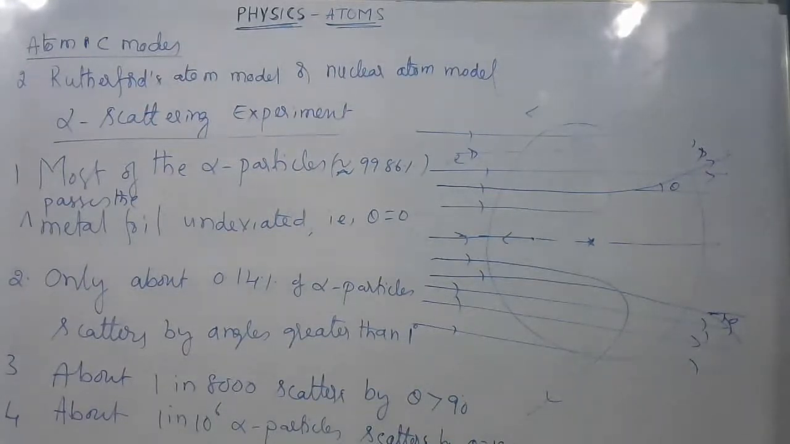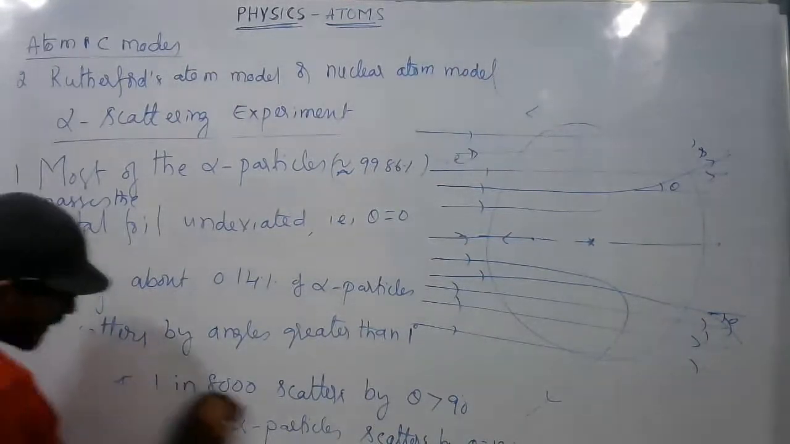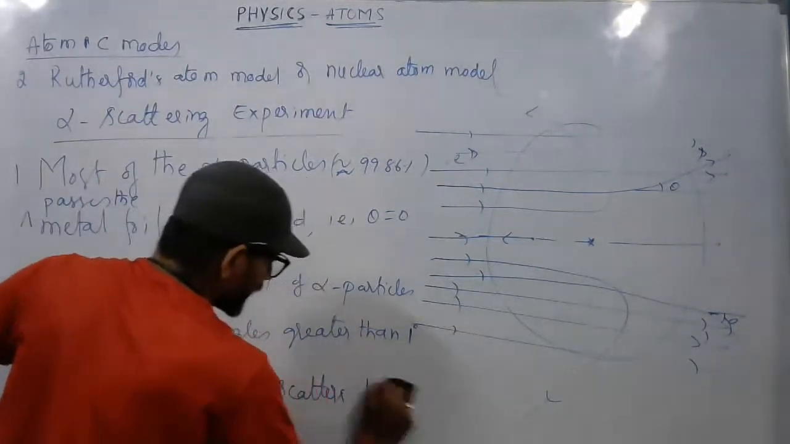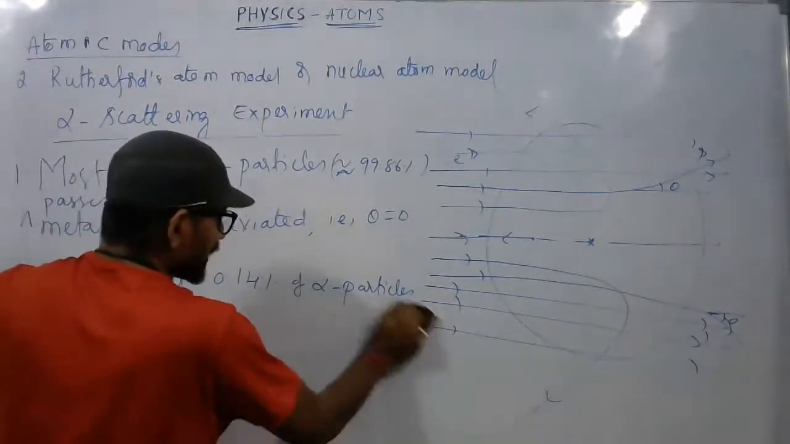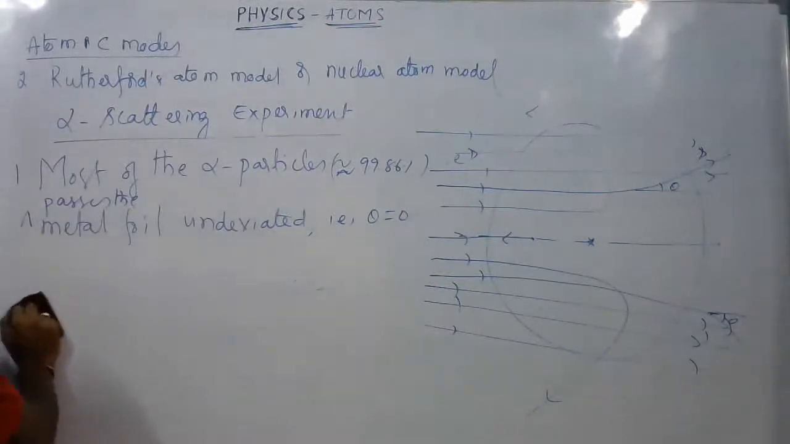Let us see next. Based on these experimental observations, what are the conclusions drawn? We also call the conclusions the results. What are the results of alpha particle scattering experiments? Let us see one by one. Just I'm erasing this. What are the results they have concluded from these observations?